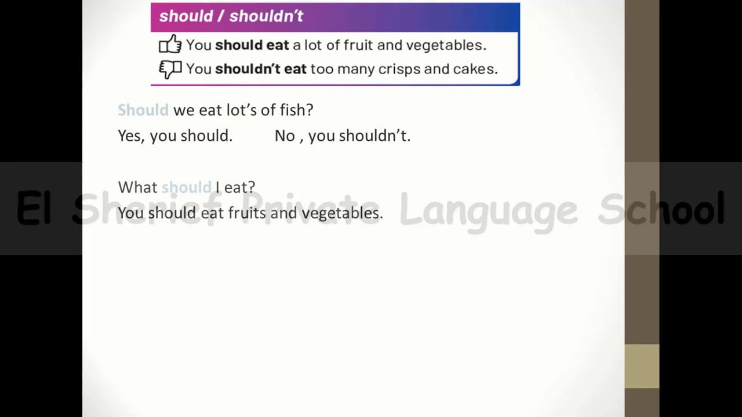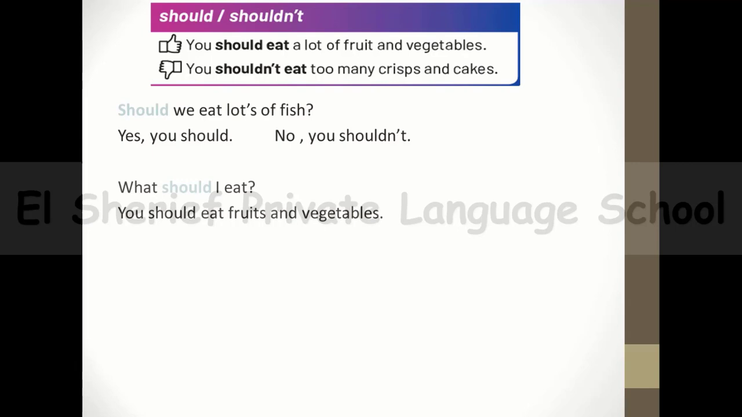So may I give you a sentence? You should eat a lot of fruit and vegetables. This is my advice to you, to eat a lot of fruit and vegetables. And you shouldn't eat too many crisps and cakes, okay? And this is should and shouldn't.